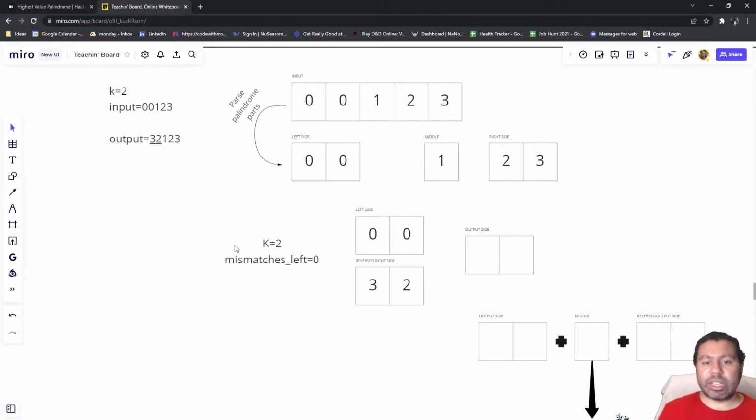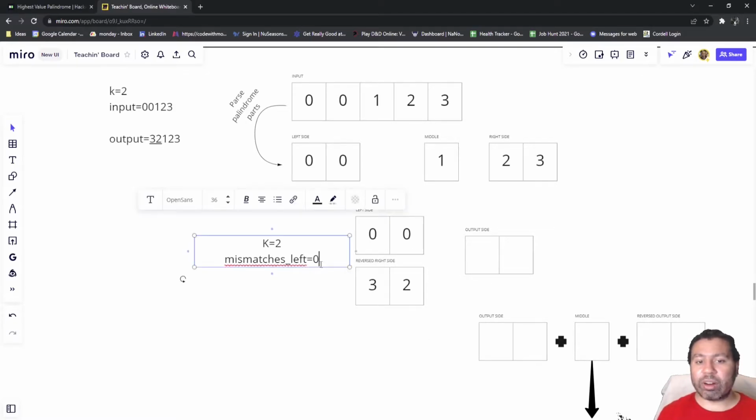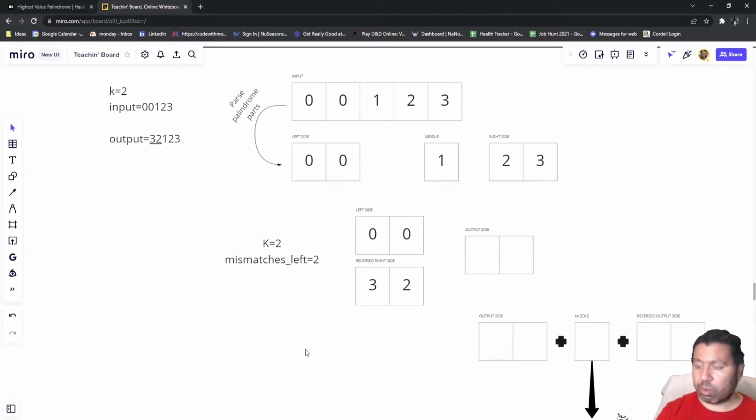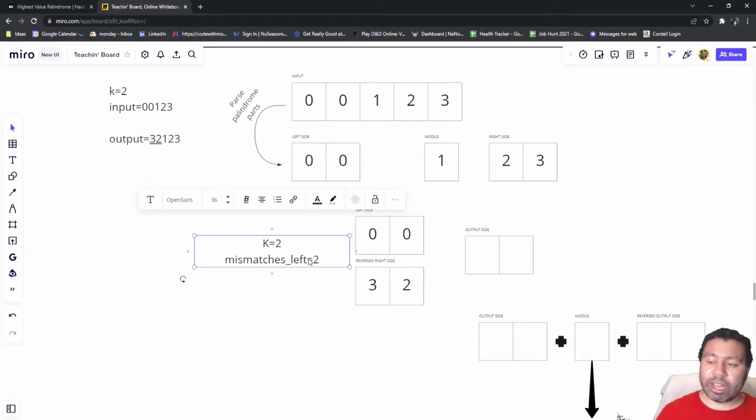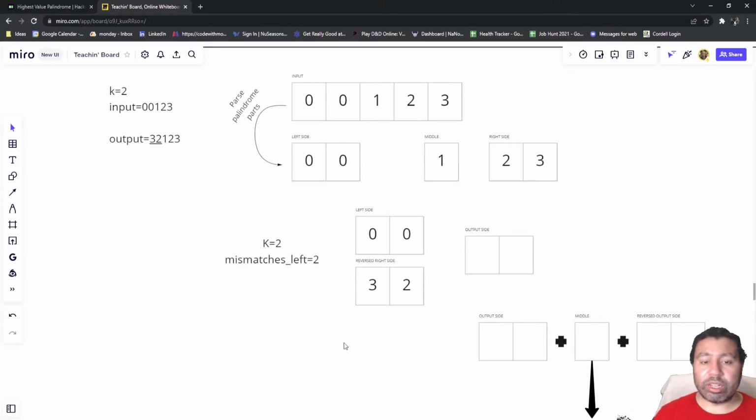Okay, so we'll go through this and we'll see that we want to first loop through it to see how many mismatches there are. So if we go through it, we'll see our count of mismatches is actually 2. So we'll make sure to have that. So now that we have our mismatches set to 2, let's go through and iterate through this.